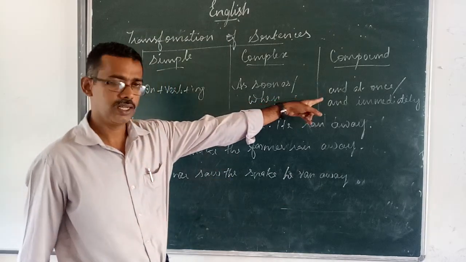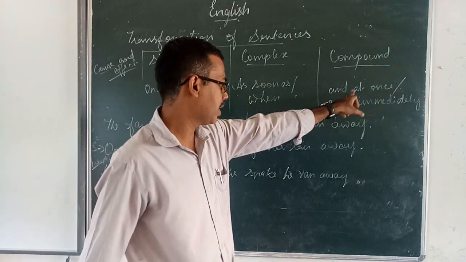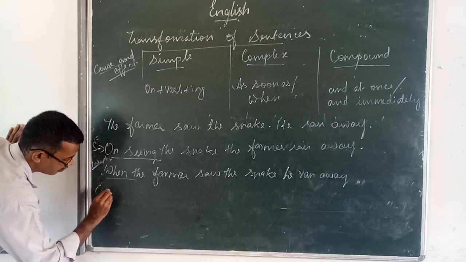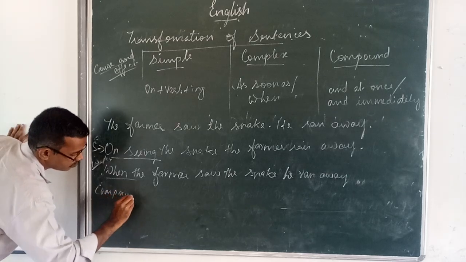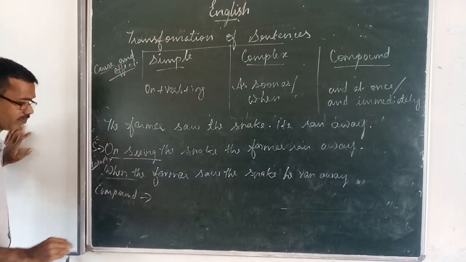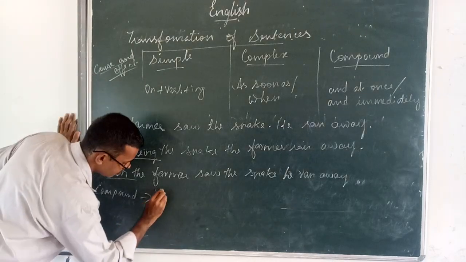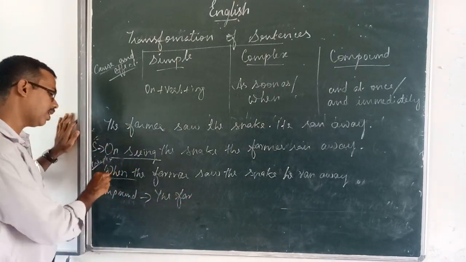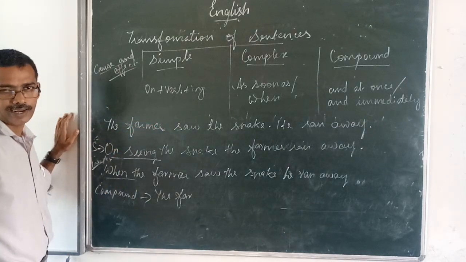Changing to a compound sentence is very easy. You have to replace when and use and at once or and immediately in the middle.